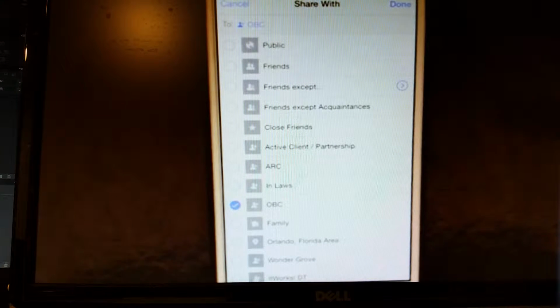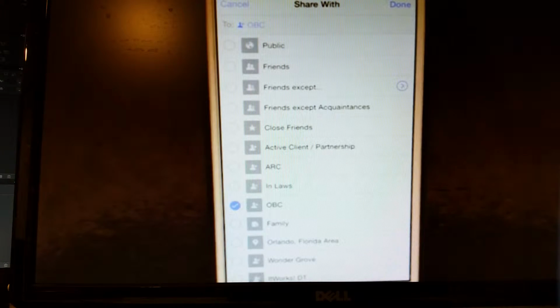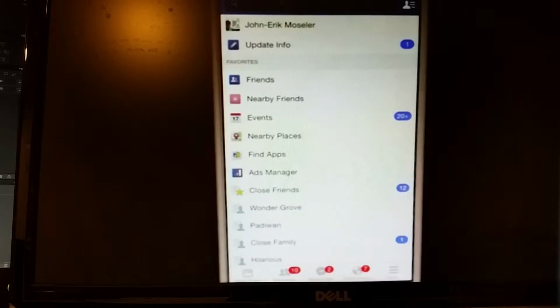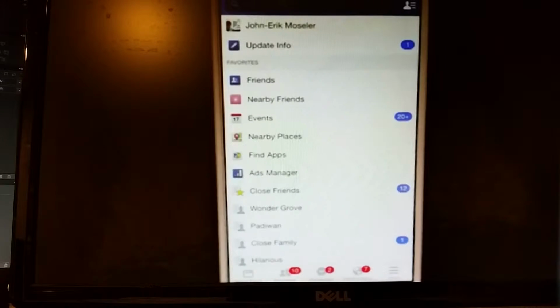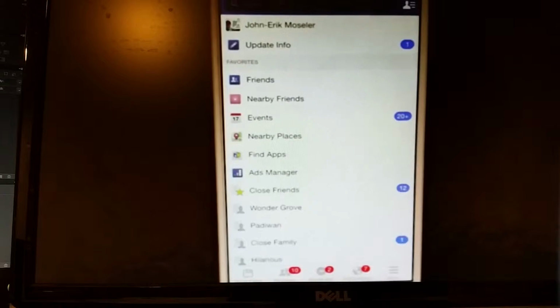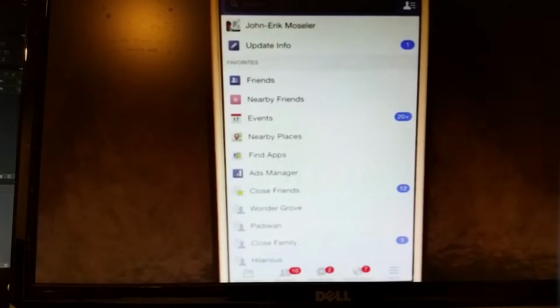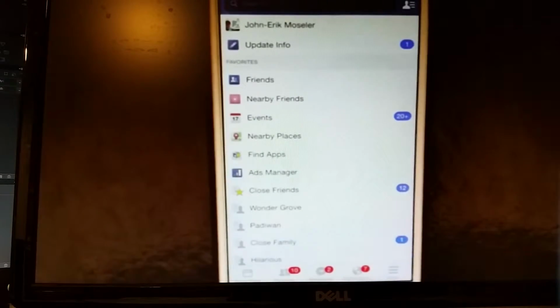So not only do lists allow us to be more thoughtful in the way we listen, but they allow us to be thoughtful in the way we post. The problem with this interface is that it only allows you to read lists. It does not allow you to manage lists or to create a list. To do that, you have to go to the desktop. So now we're going to switch over to a desktop or your laptop, and I'm going to show you how to create and manage lists.